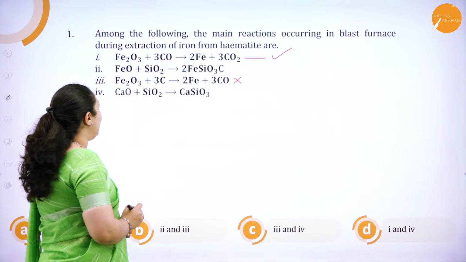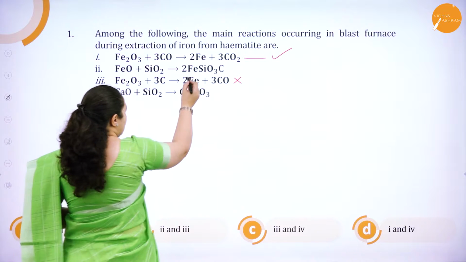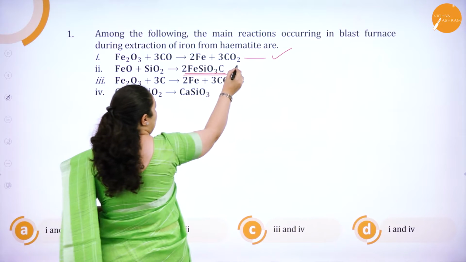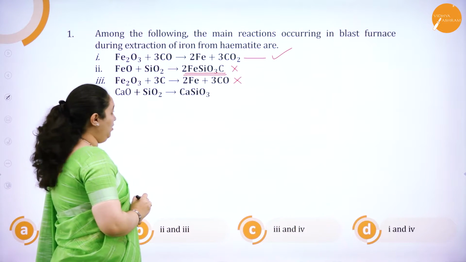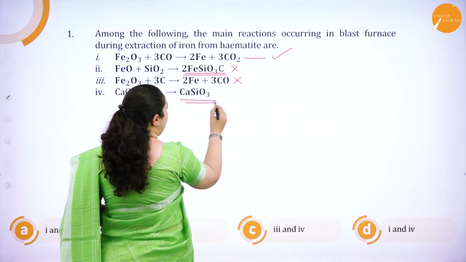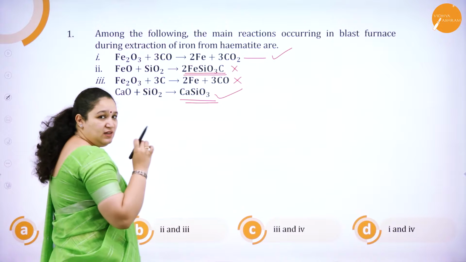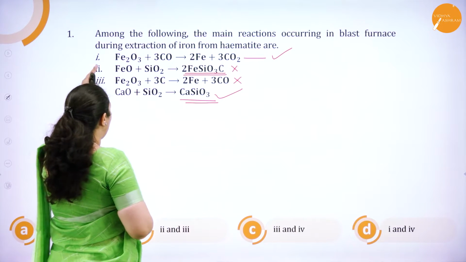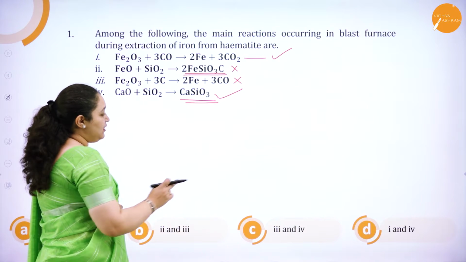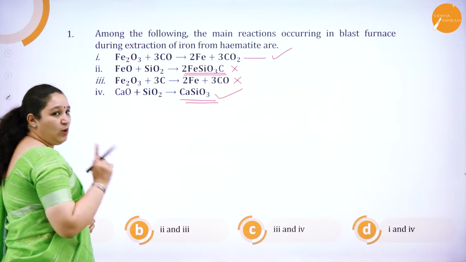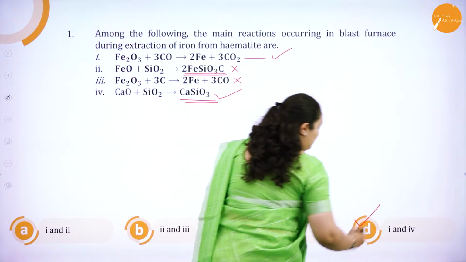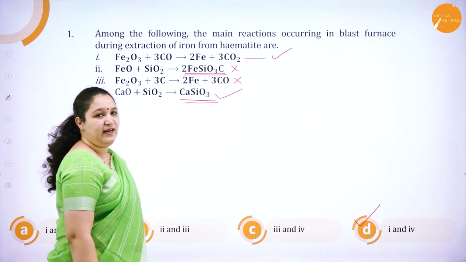Also, look into the second equation. Is such slag formed in extraction of iron? No. That's why even this reaction is wrong. But CaO plus SiO2, that is calcium silicate, is the slag which is formed in the slag zone. So these two are the reactions which actually happen, that is the first one and the fourth one. So look for the option with 1 and 4. It is option D. So option D is the correct answer.